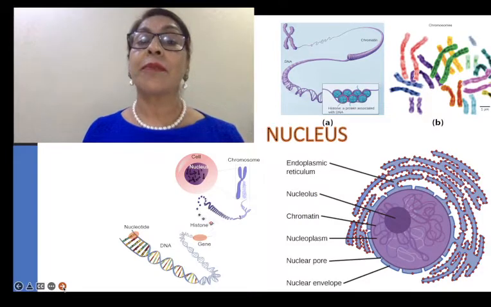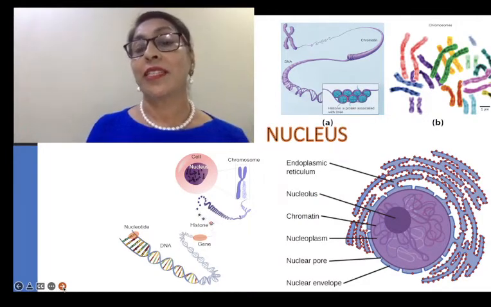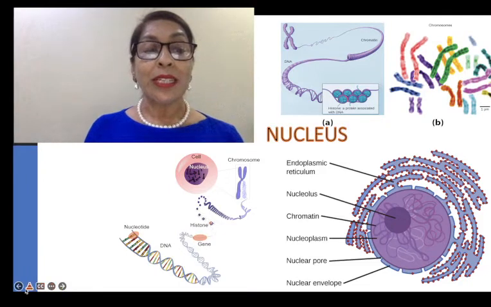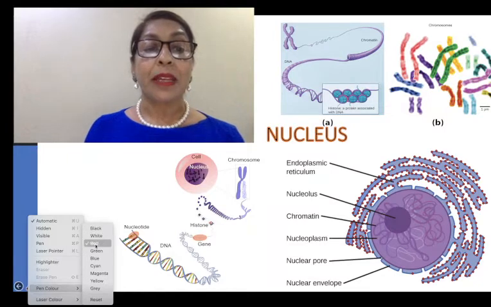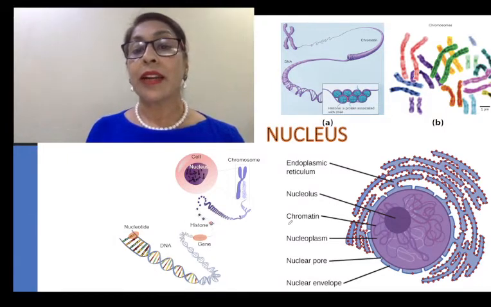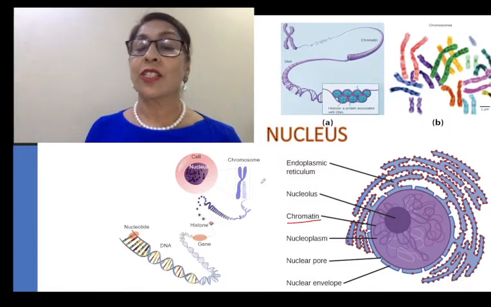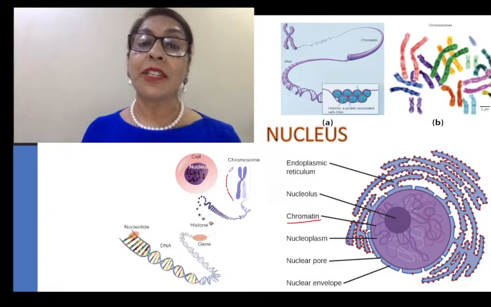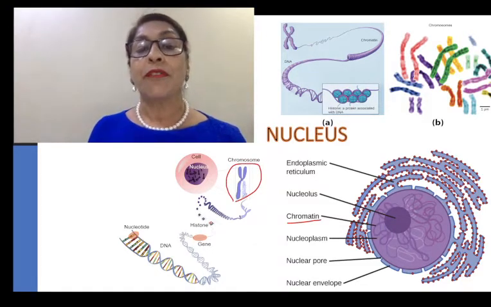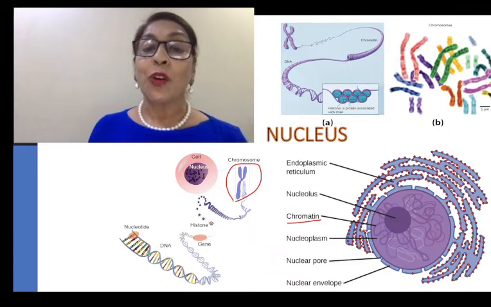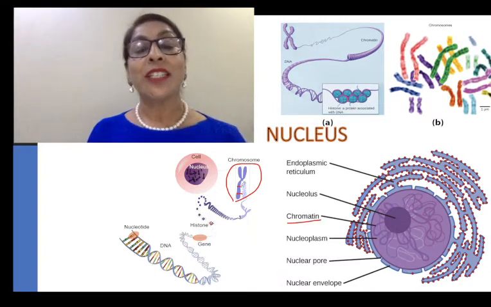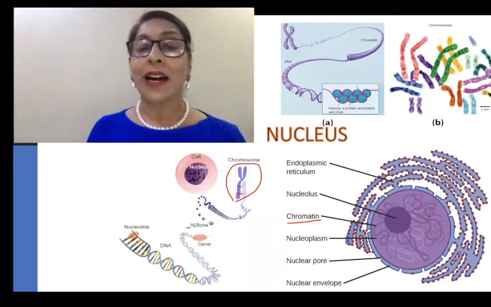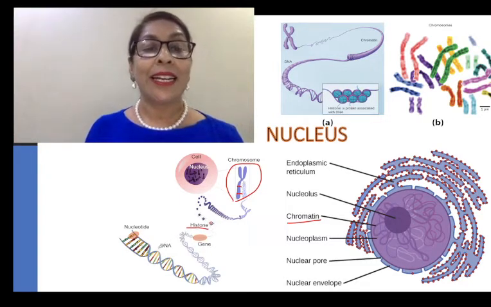Before studying this chapter, we should know what is the nucleus. The nucleus is found at the center of the cell, and inside the nucleus there is a thread-like structure. This thread-like structure is called chromatin. Whenever cell division takes place, chromatin is converted into chromosomes, which have a fixed shape. Chromosomes are segmented structures and each segment is called a gene. Genes are made up of histone protein and DNA structure.